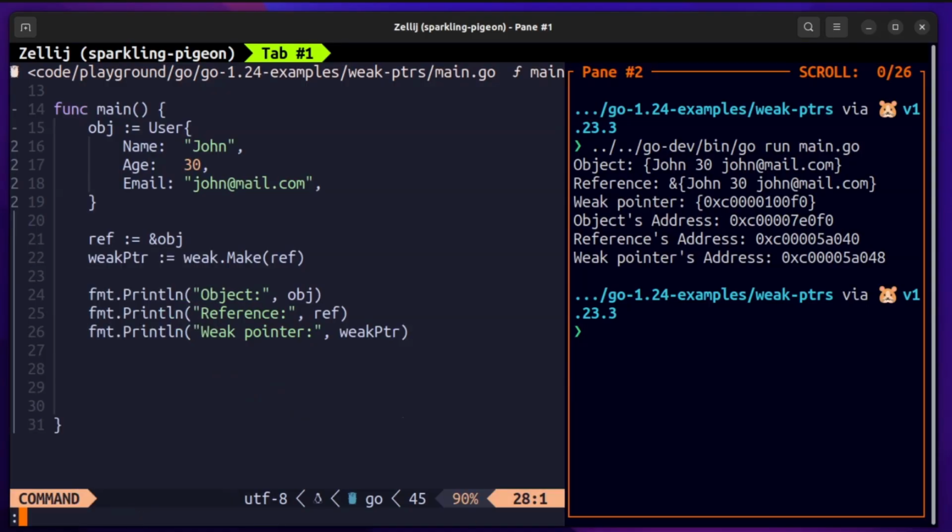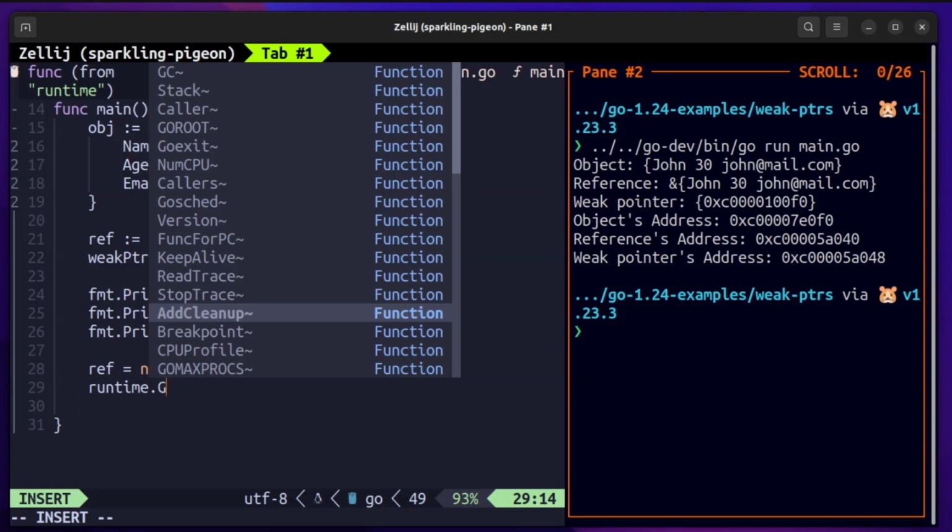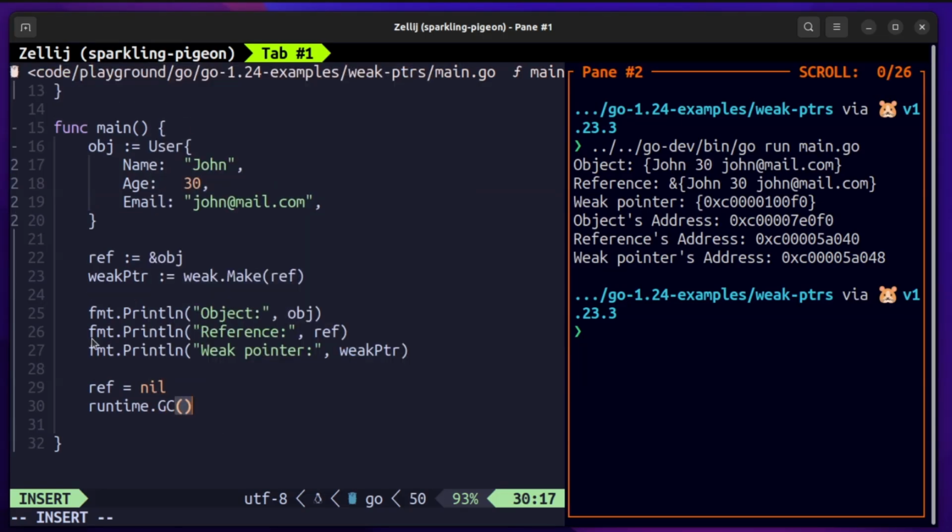So first let us try to get this reference as nil, because we need to now run the garbage collector forcefully. So we'll say runtime.GC. runtime.GC will forcefully call the garbage collector here.